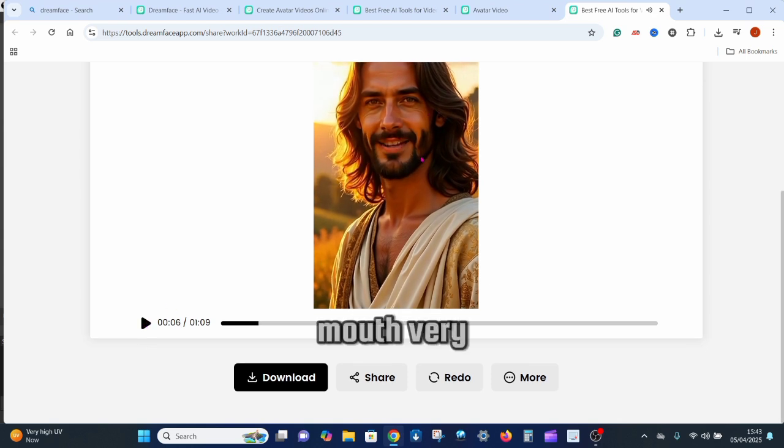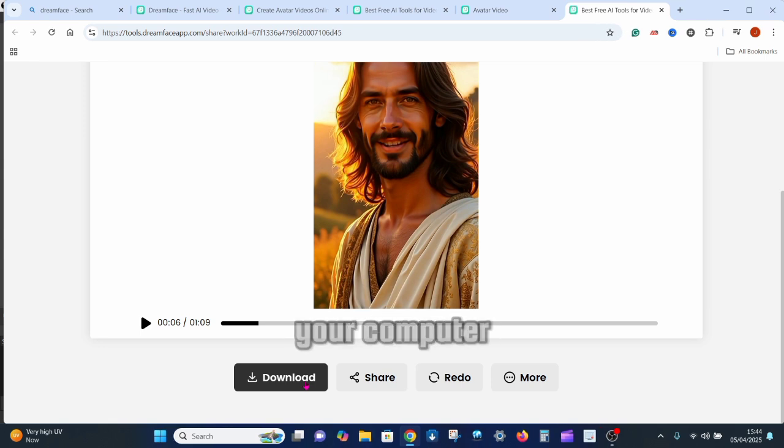And if you look at the mouth very well, you discover that the mouth is not following what the audio is saying. But once you download it into your phone or your computer system, you are going to be wowed. Because then after that, you can go ahead and click on download. And this video will be downloaded into your phone or into your computer system.